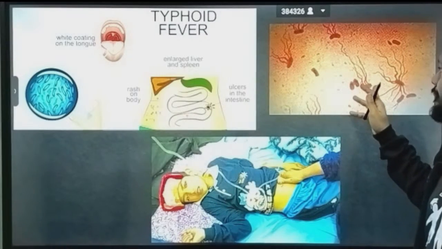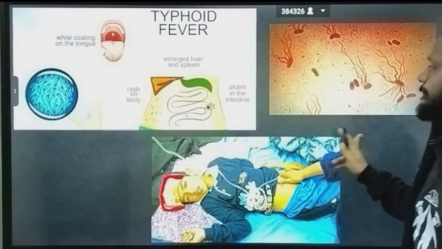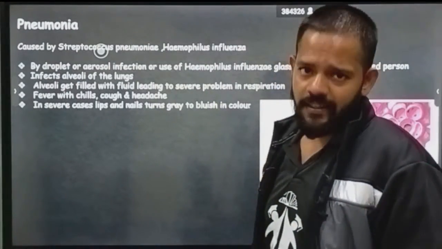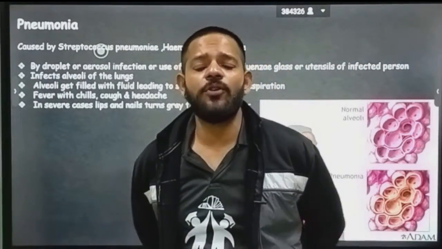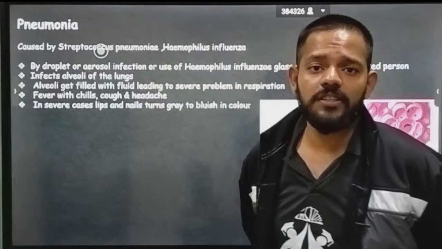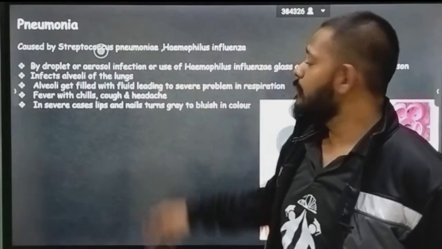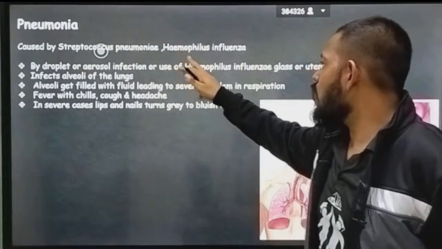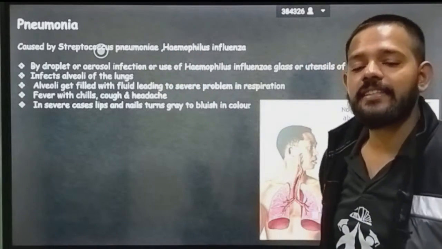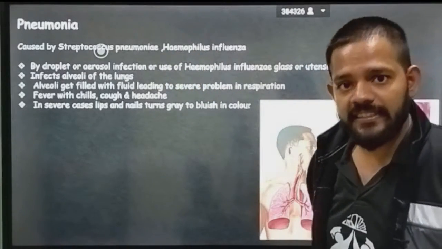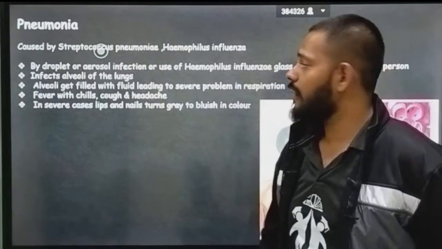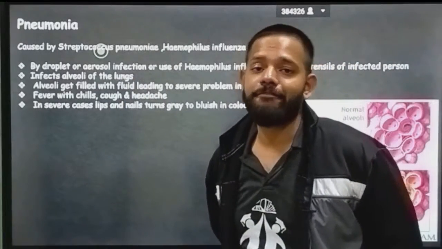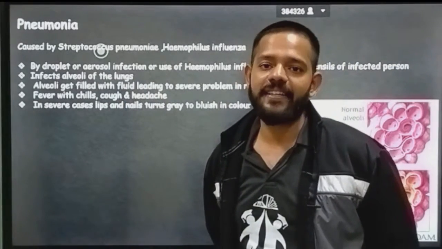Okay, and this is how your typhoid bacteria look. Next is pneumonia, the second bacterial disease. Pneumonia is caused by Streptococcus pneumoniae or Haemophilus influenzae. These are the causative organisms of pneumonia. It is a droplet aerosol infection which spreads through droplets.